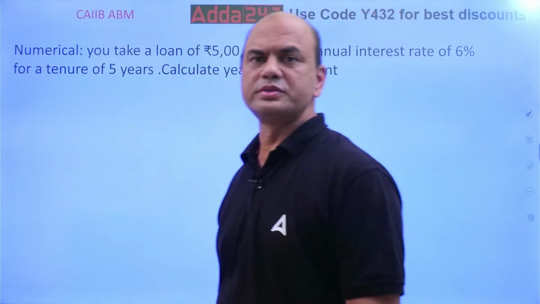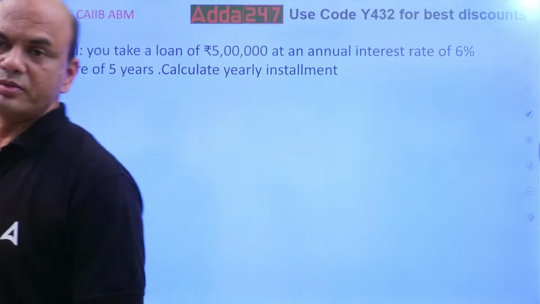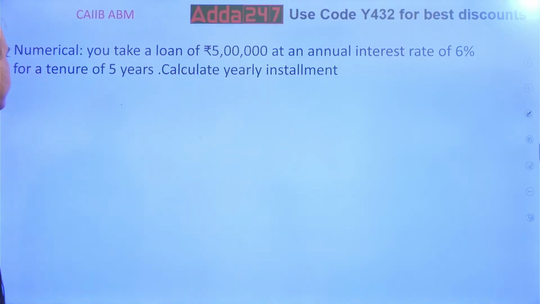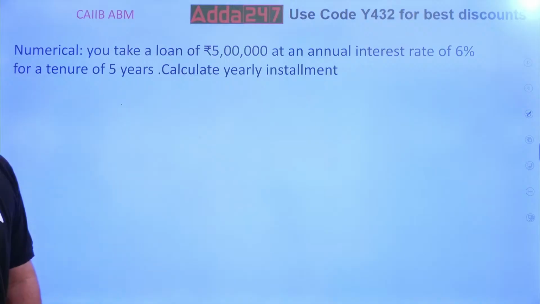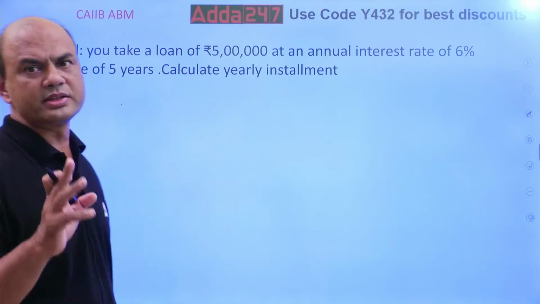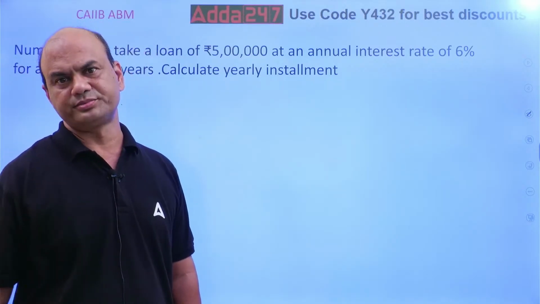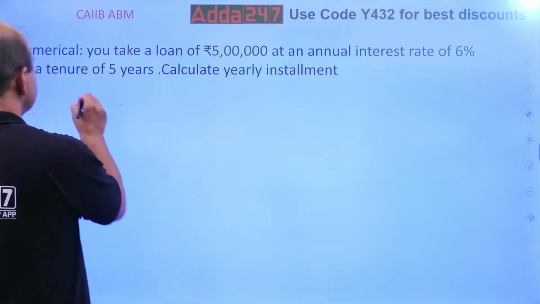Which formula will you use? Ordinary annuity repayment formula. So you want to find out the installment, the EMI. What is the formula for EMI? See, firstly remember, it is the ordinary annuity formula, just reversed here and there. So EMI equals to